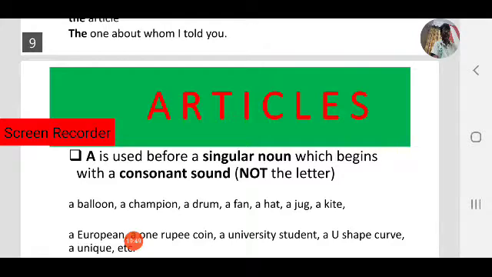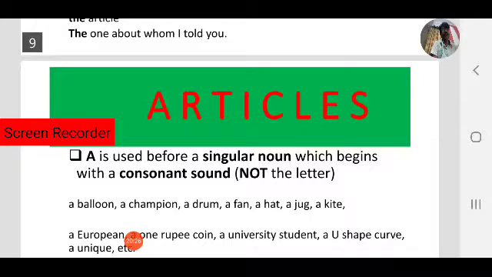Next example, university student. Observe, the letter U is a vowel letter, but the sound is a consonant sound. Focus on sound, not on letters. University, yu, the sound comes under consonant sound. A U shape: U is a vowel letter, but the sound is important. U shape, yu sound.